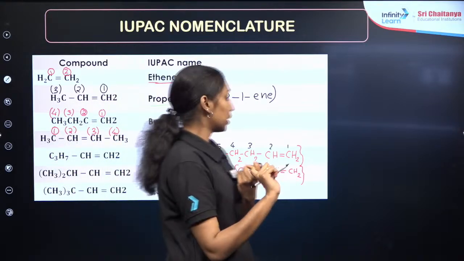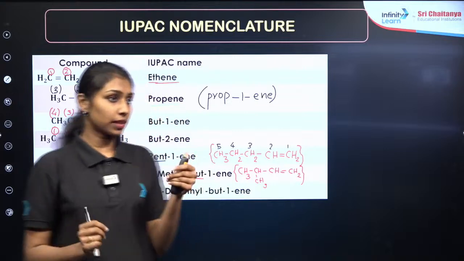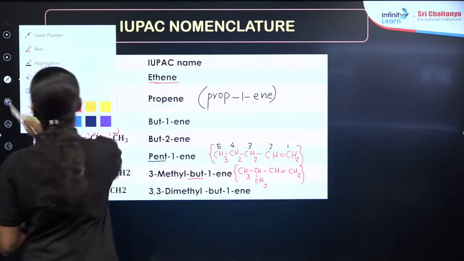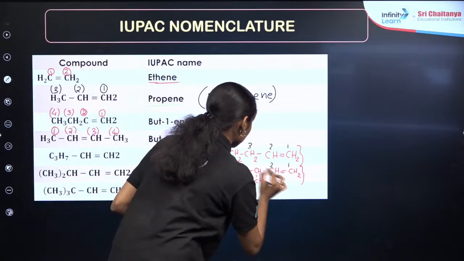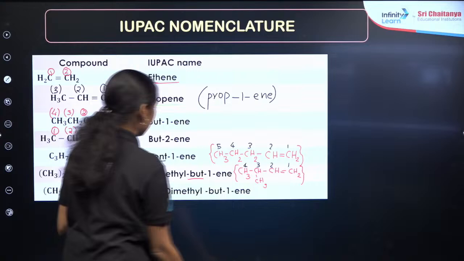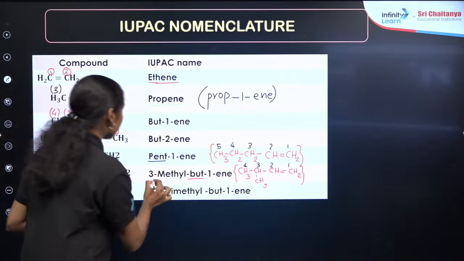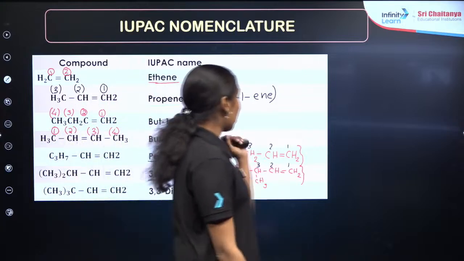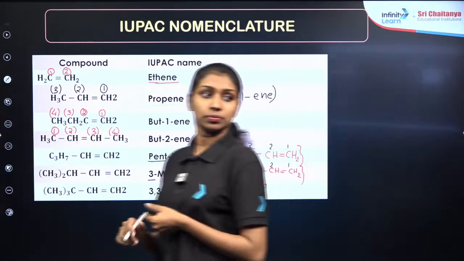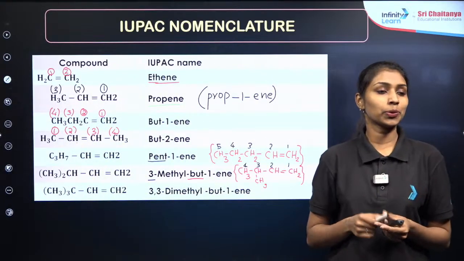In order to name the alkene, if you have any branches, you should name the branch first, along with its position. So starting the numbering here, 1, 2, 3, 4, I will get the double bond at the first carbon. So but-1-ene having a methyl group on the third carbon, right? So 3-methylbut-1-ene will be the IUPAC nomenclature of this compound. Clear?